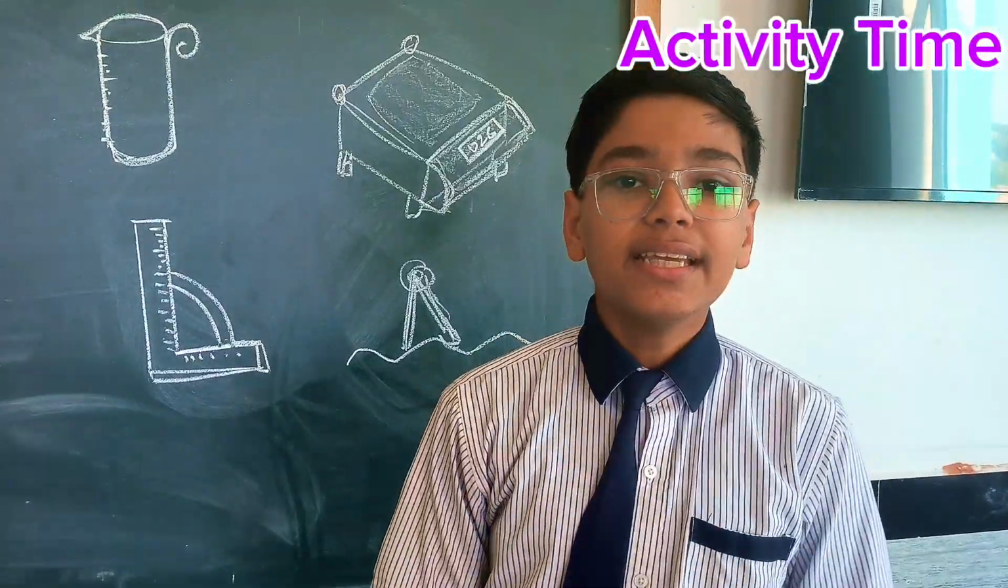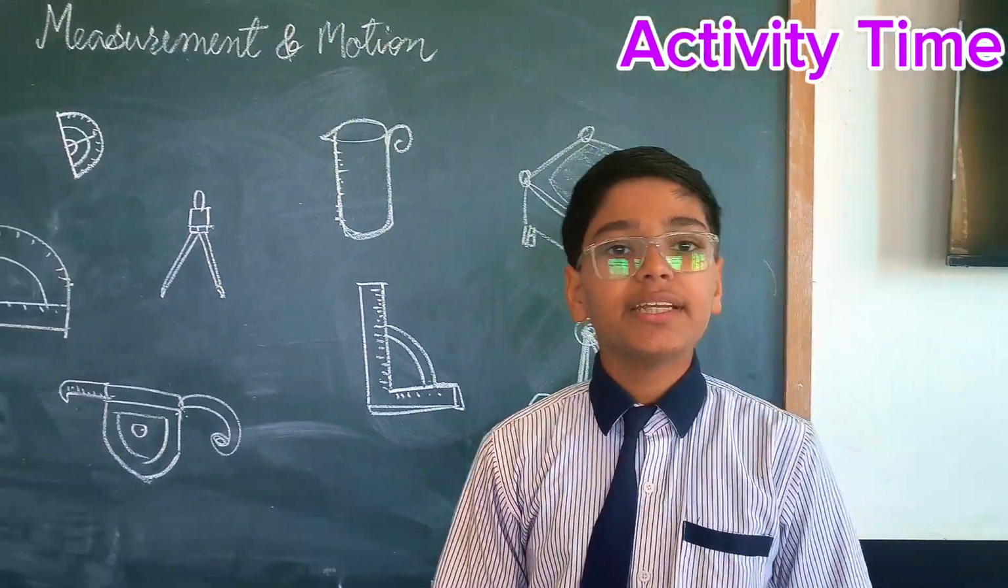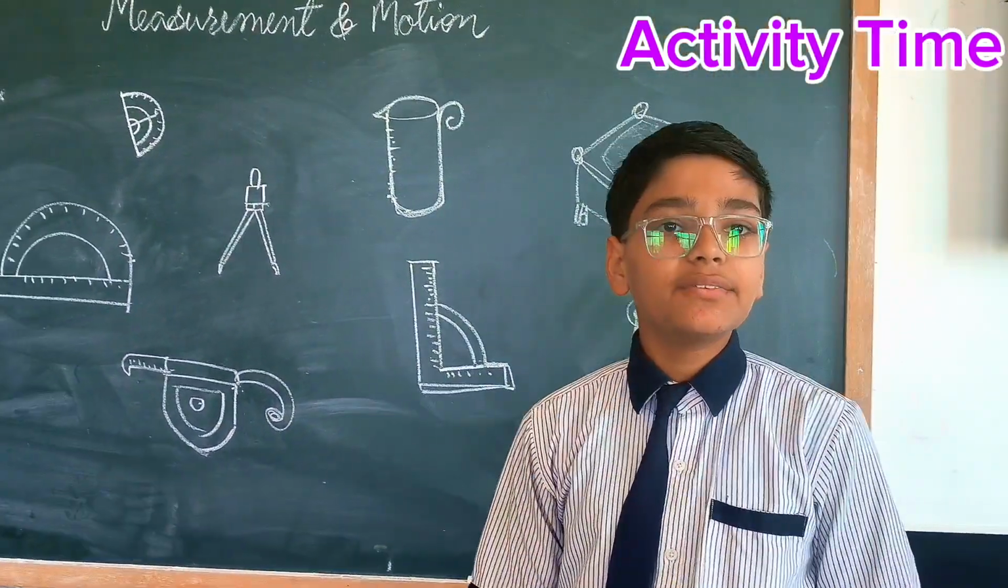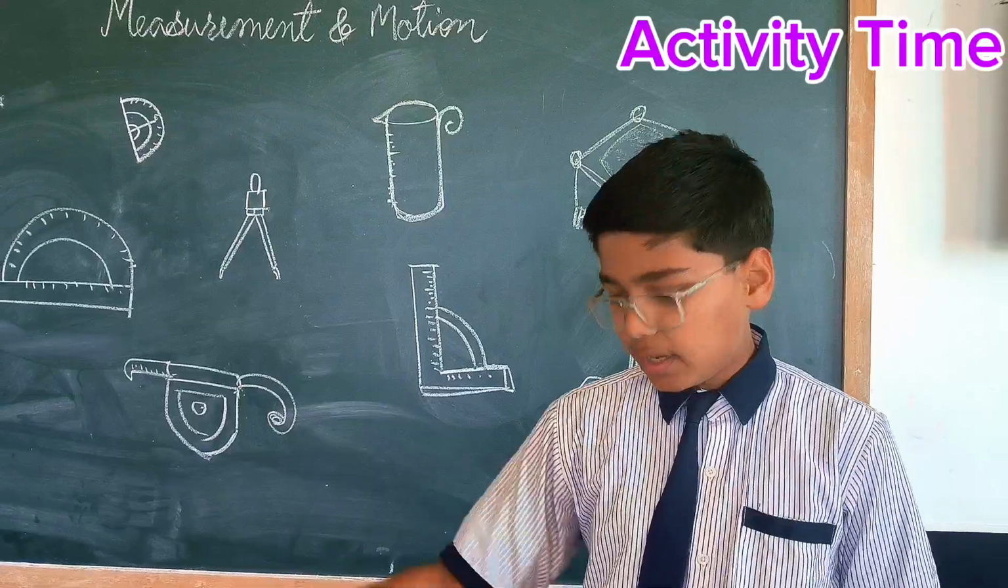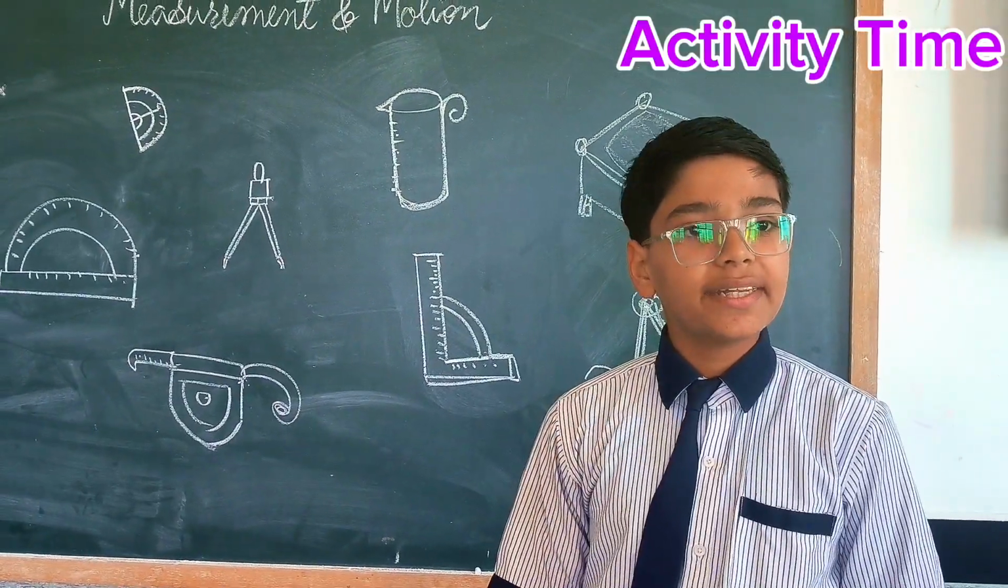As you can see, she is moving in a straight line. It is called rectilinear motion. It means when an object is moving in a straight line, it is performing rectilinear motion.